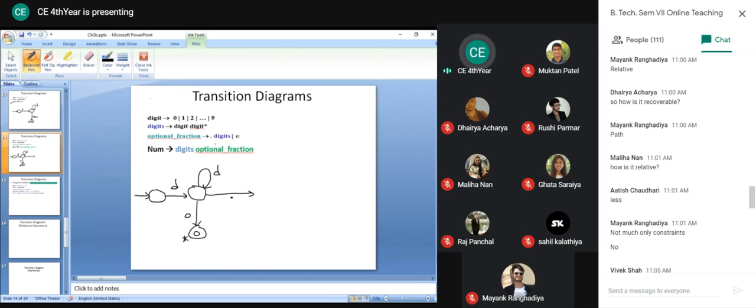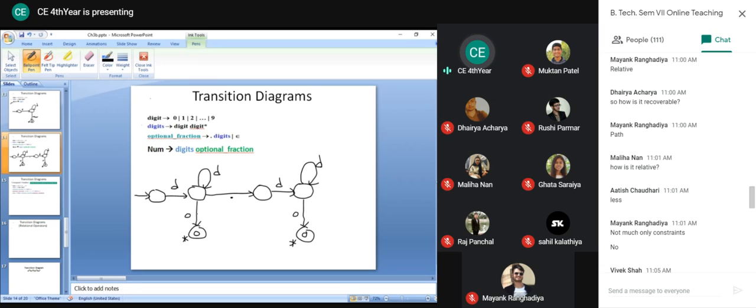So this indicates that if it is there, we have to consider dot first. Then again we have one digit which is compulsory. We can have more than one digit also, which is valid. And after that, again I will consider other.